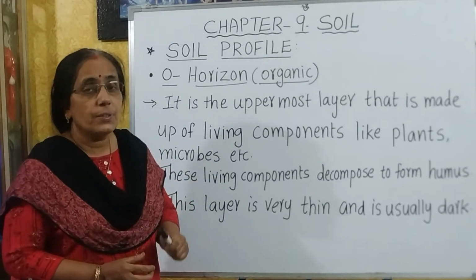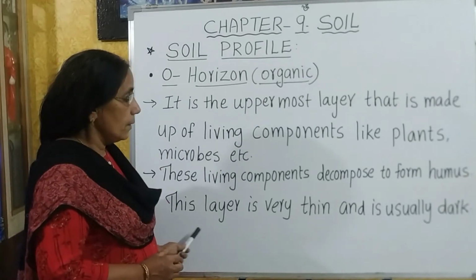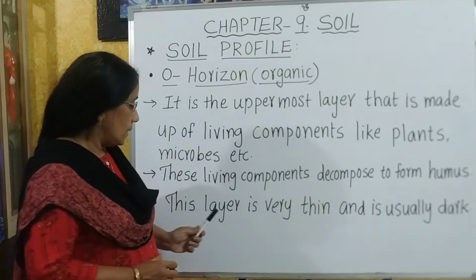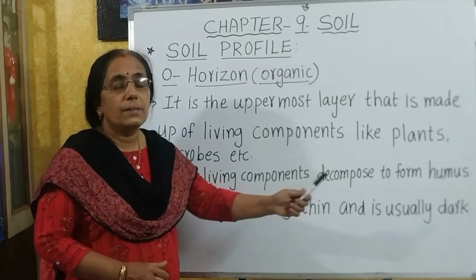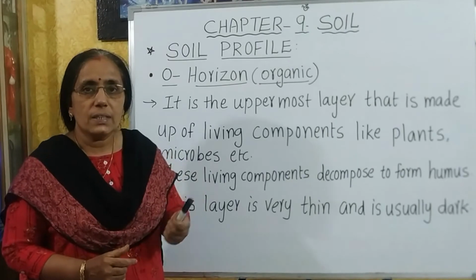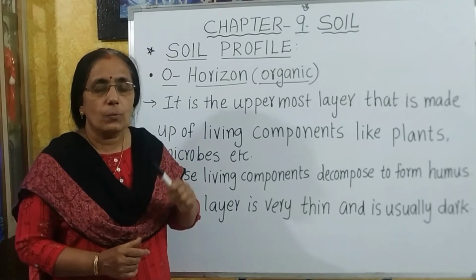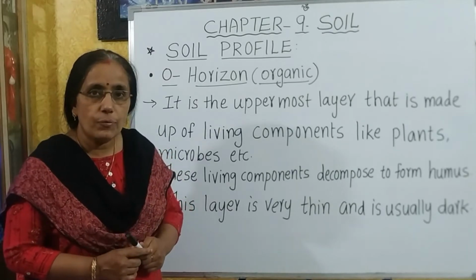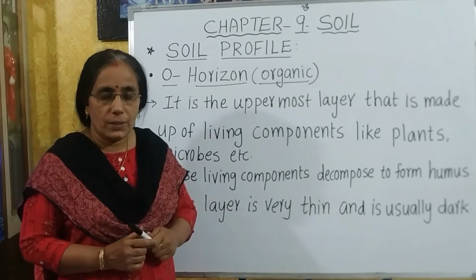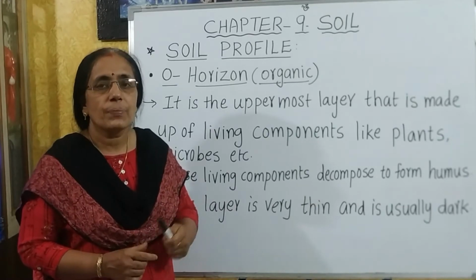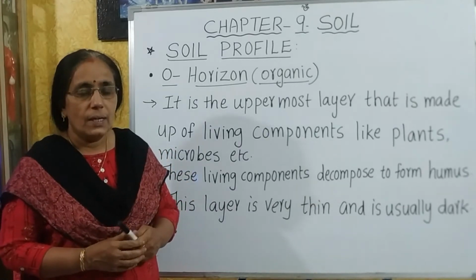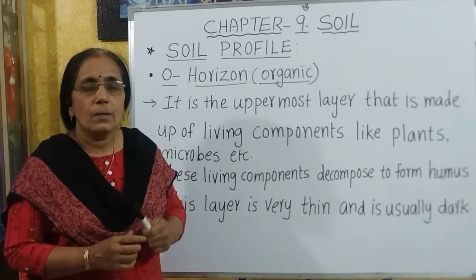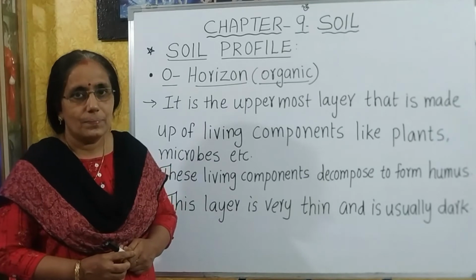Because of the presence of this humus, this layer usually appears dark. That means this layer is very thin and usually dark. So what is the reason the uppermost layer or the O horizon appears dark? Because it contains lots of humus. Humus is very rich in nutrients and it makes the soil fertile. That is why plants grow very well in the uppermost layer or organic layer.